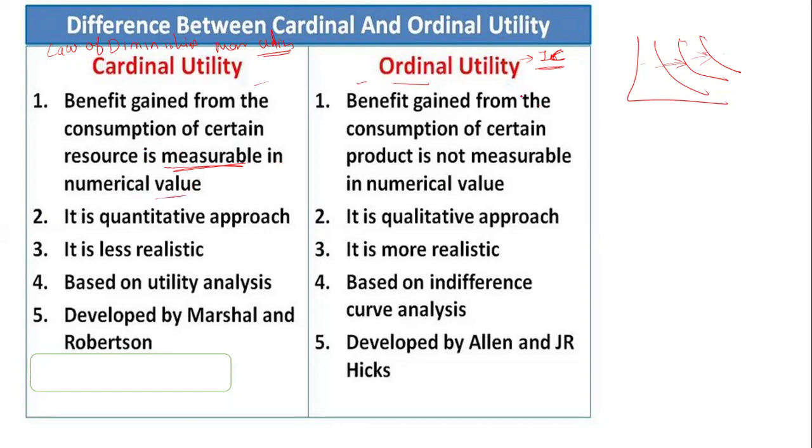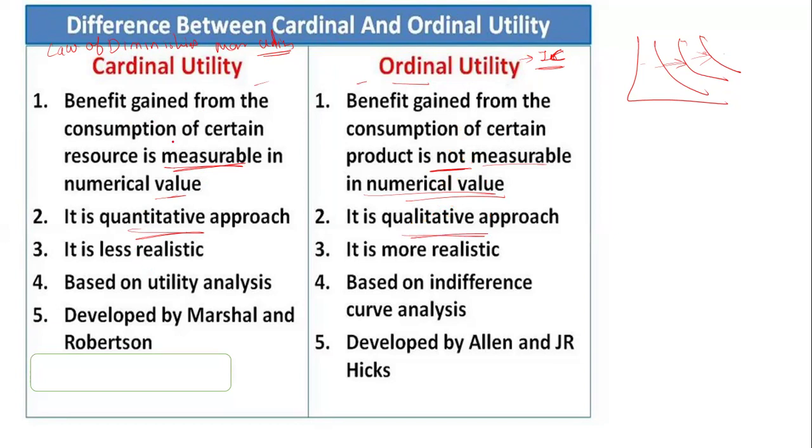What about the ordinal utility? It is not measurable in numerical value when we consume a certain product. Cardinal utility is obviously a quantitative approach, because we can measure it. Ordinal utility is a qualitative approach, because we are unable to measure it.